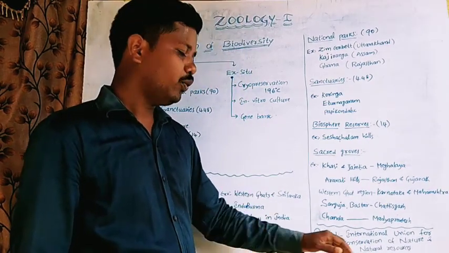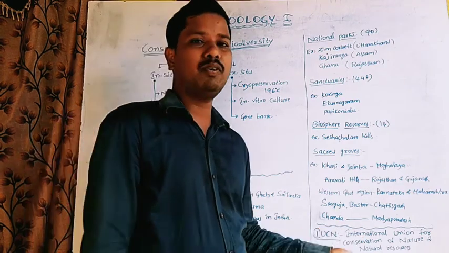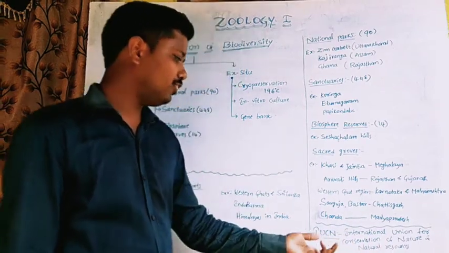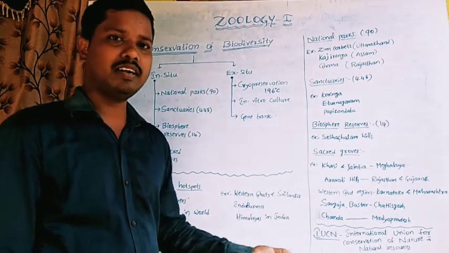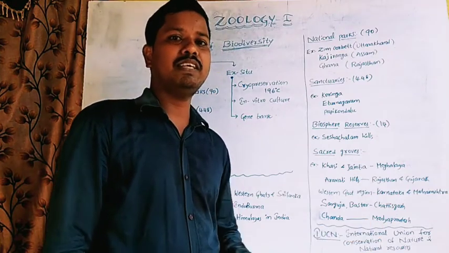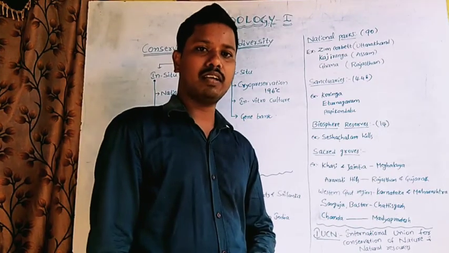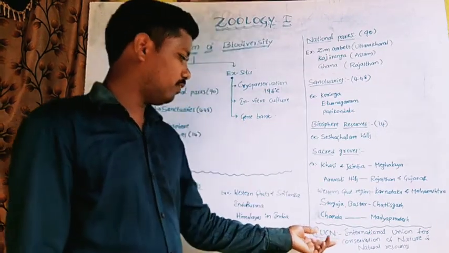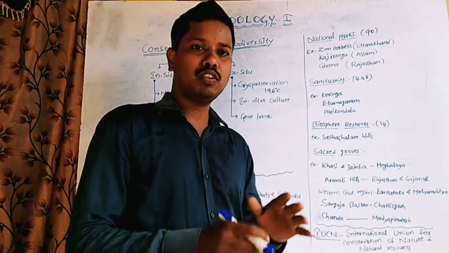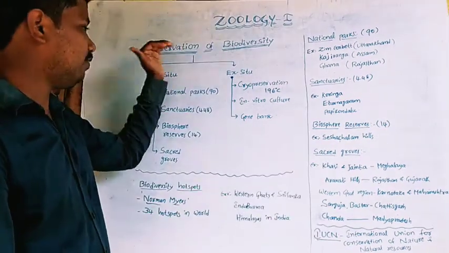This union established red data books which list endangered species, threatened species or extinct species. So these red data books list which species will become extinct. Those species are protected under the conservation process.